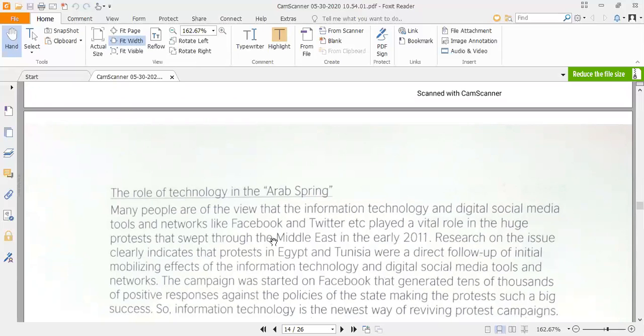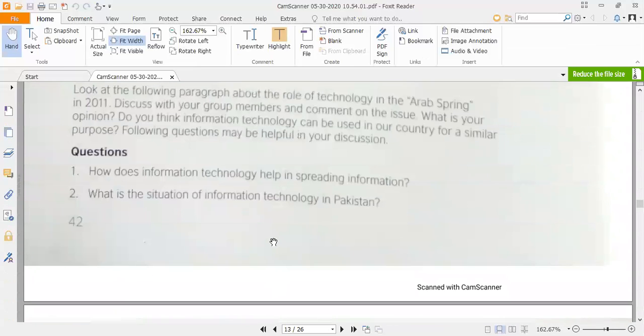How social media or technology helps to uprise or to boost up people for their rights, for their justice, and for their protests.